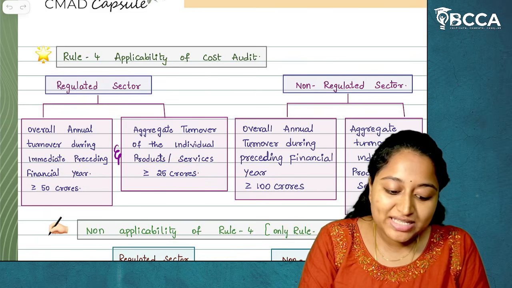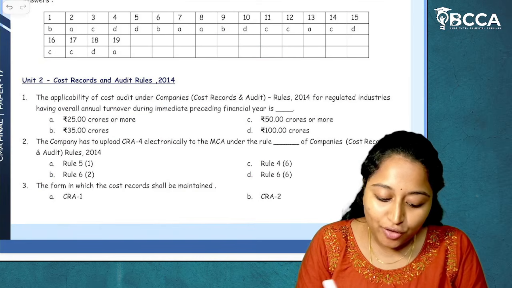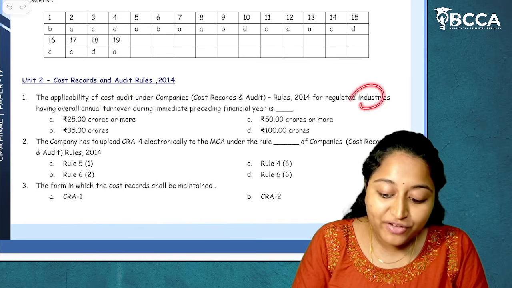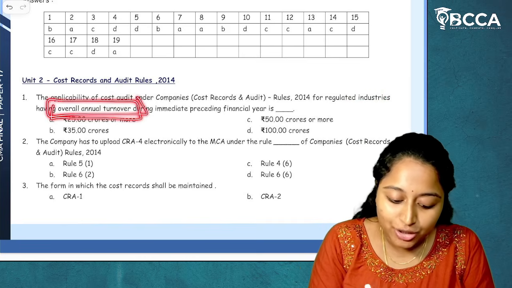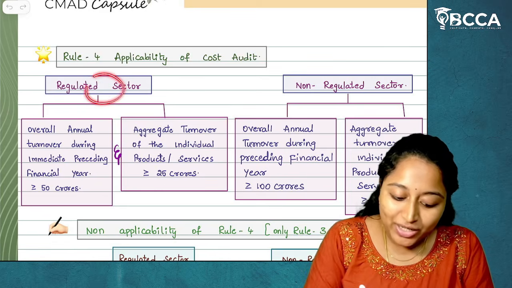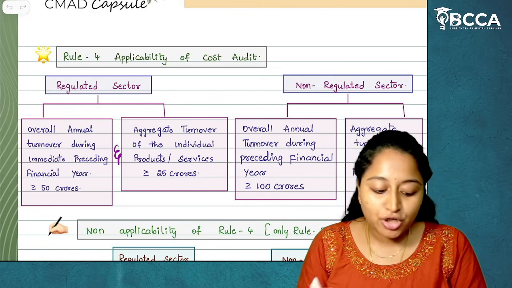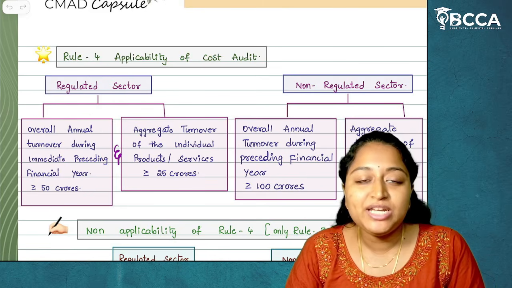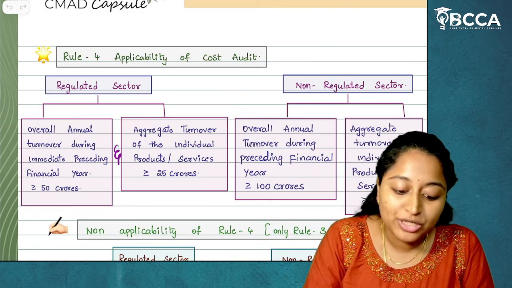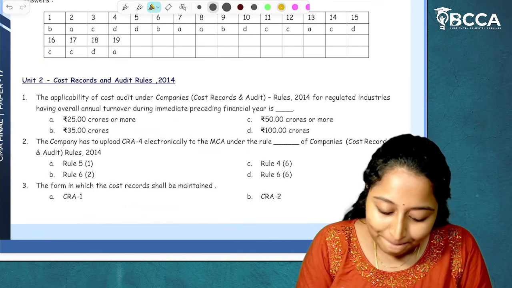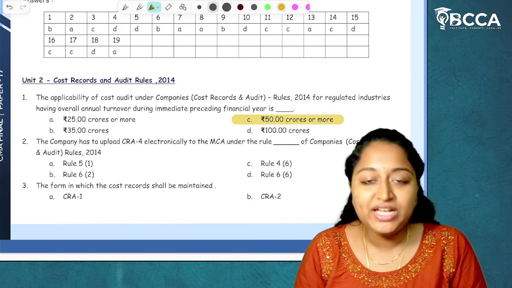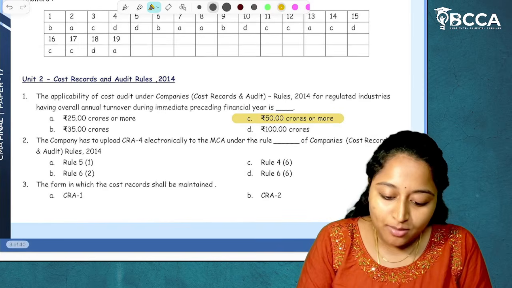So the question is about what? About the applicability of cost audit, and that too only for regulated sectors, and they have asked about overall annual turnover. So here for regulated sectors, applicability of cost audit, overall annual turnover during immediate preceding financial year should be more than or equal to 50 crores. I hope it's clear. It's 50 crores or more. Then moving on to next.